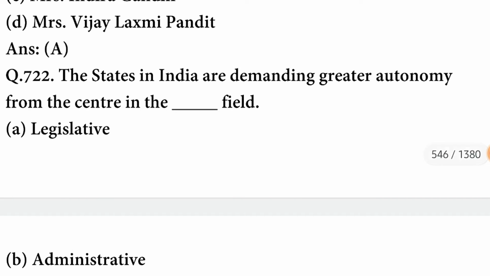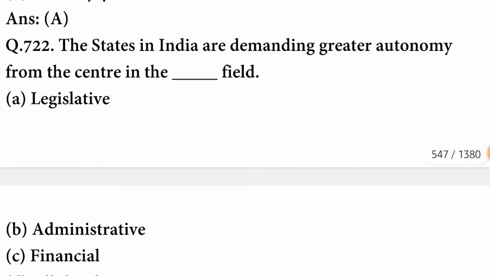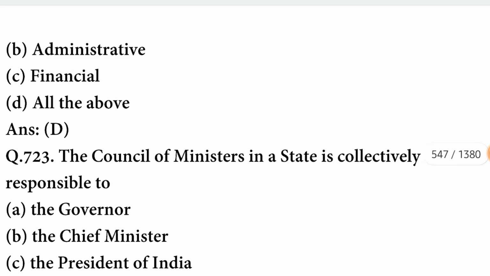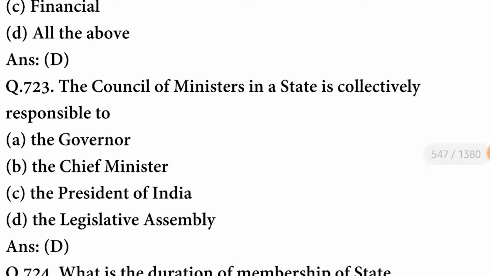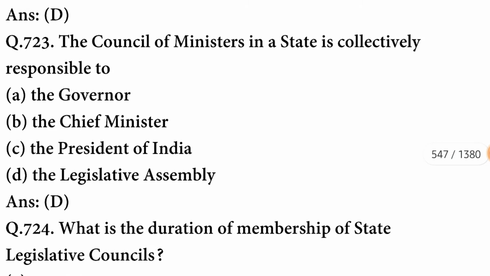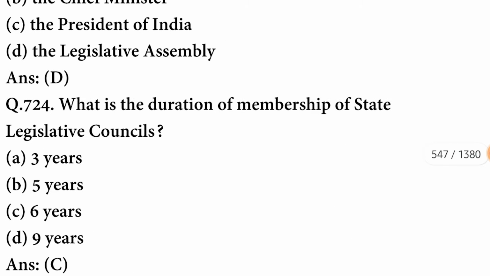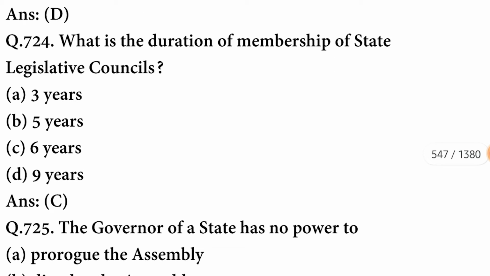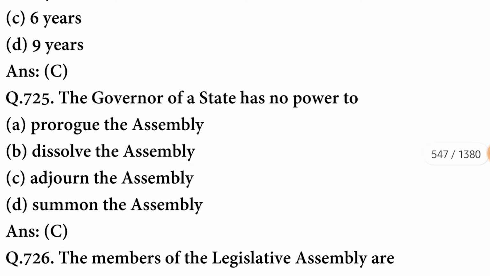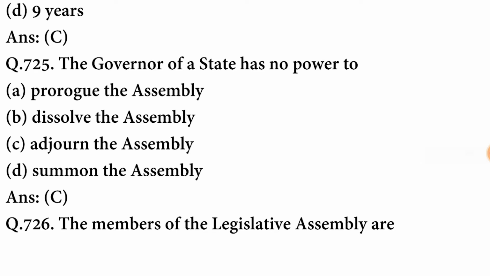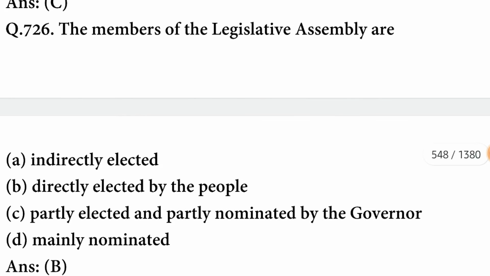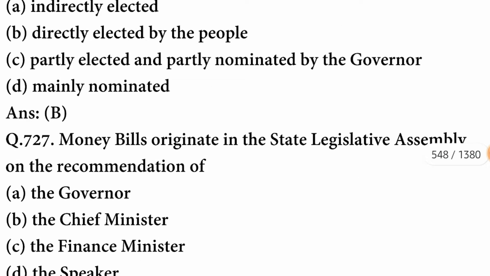The states in India are demanding greater autonomy from the centre in the field of legislative, administrative and financial matters. The option is correct. The Council of Ministers in a state is collectively responsible to the Legislative Assembly. What is the duration of membership of the State Legislative Council? The duration is 6 years. The Governor of a state has no power to adjourn the Assembly. The members of the Legislative Assembly are directly elected by the people.